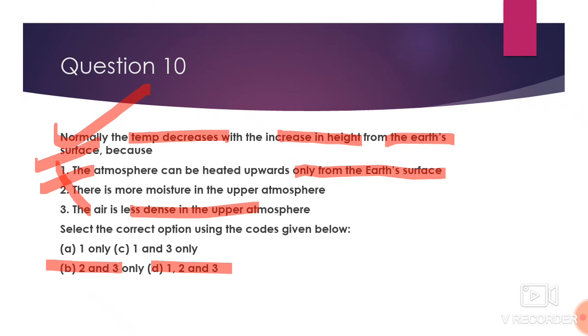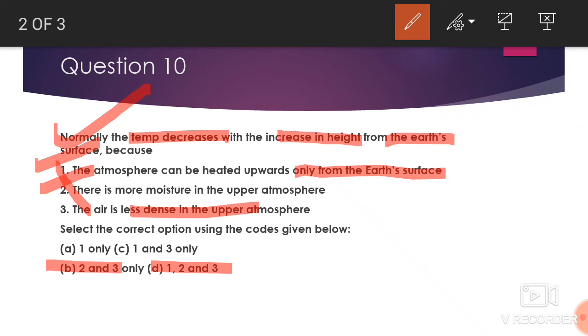So the statement, air is less dense in the upper atmosphere. Yes, air is less dense because of the effect of gravity and less pressure available there. So by this our statements 1 and 3 are correct, and our correct answer for this question is C.